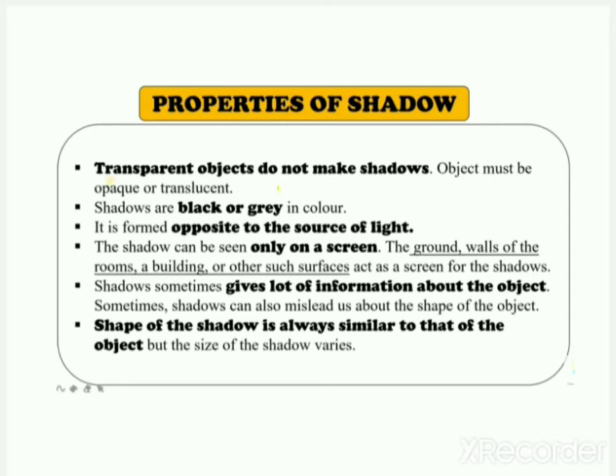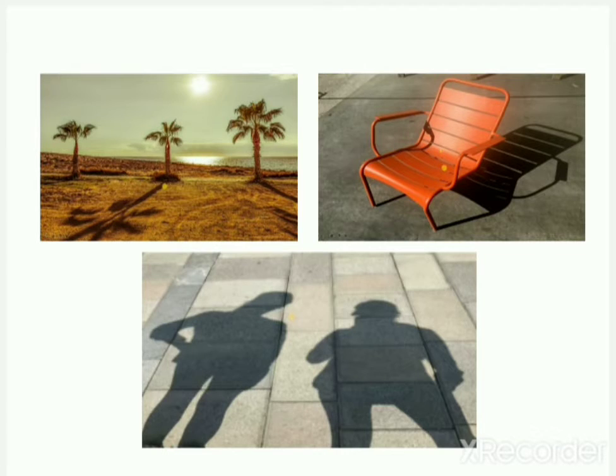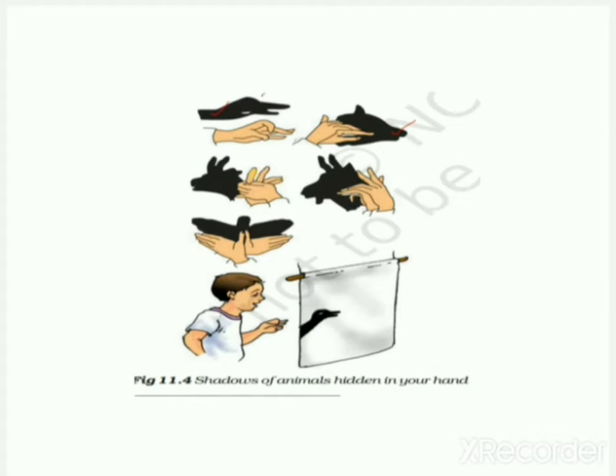Now the next property is the fifth property. Shadows sometimes give a lot of information about the object, but sometimes shadows can also mislead us about the shape of the object. Now see in the third picture, in the lower picture, you can see that there are two persons. It is clear that these are two persons. But observe this picture. What can you see in the picture?